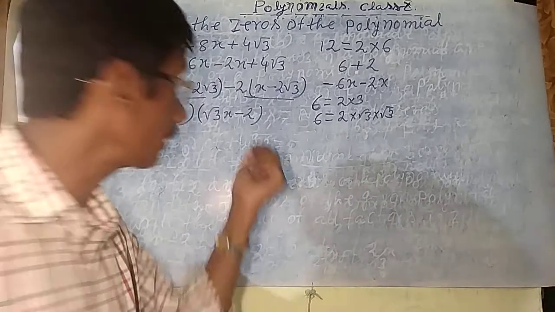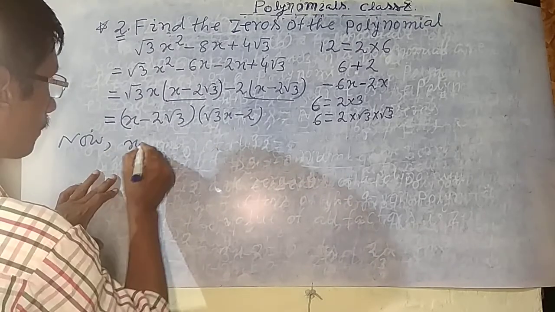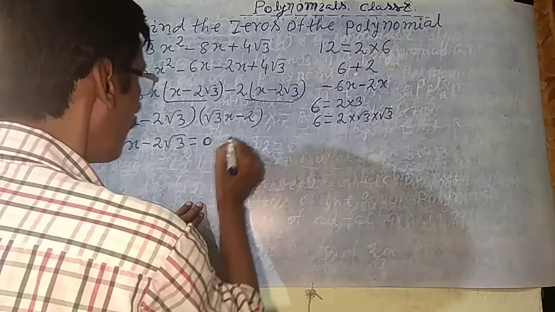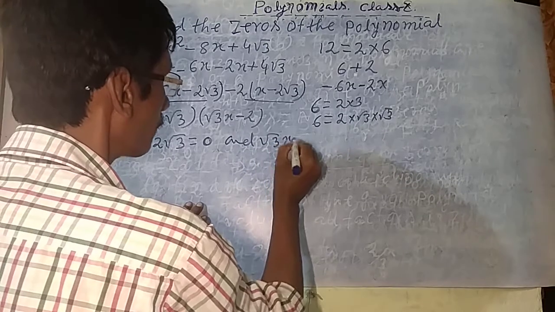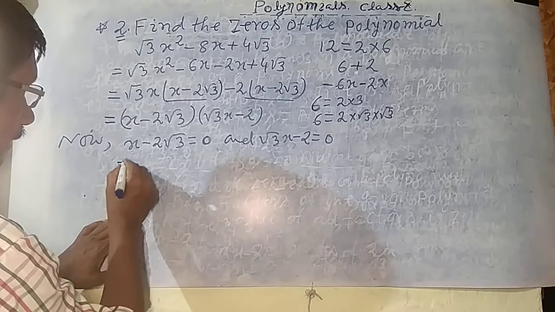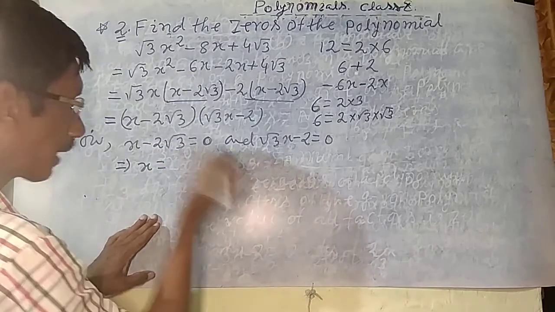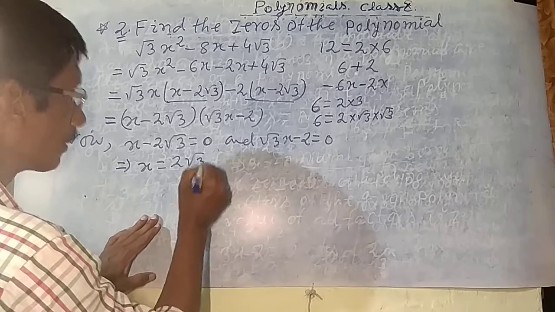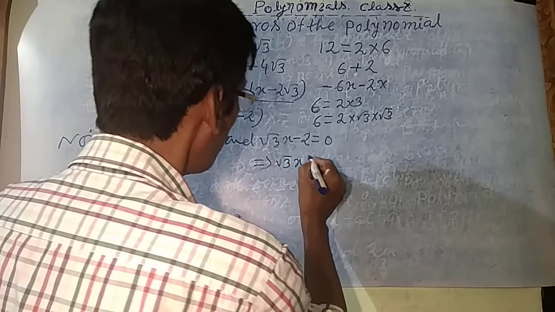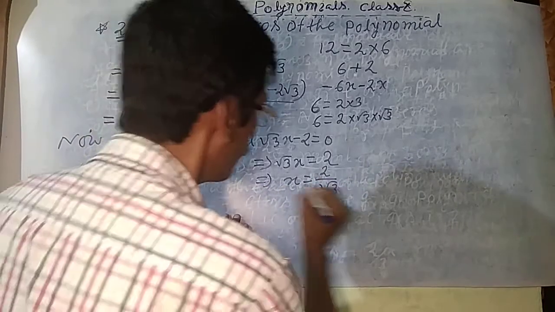There are the two factors. The two factors will be the 0. Now write here, you can write x -2 root 3 equal to 0 or root 3 x -2 equal to 0. Okay. Next we will learn. This implies x equal to, this is the linear equation. So transfer the 2 root 3 on the outside, the right hand side to the right, the 2 root 3. Okay, this implies here root 3x equal to 2, and this is the x equal to 2 by root 3. Okay, समझ गया चीज को.